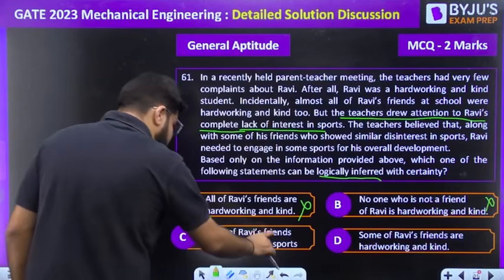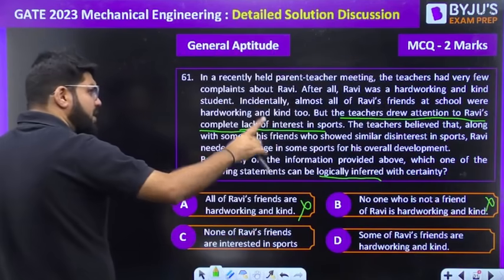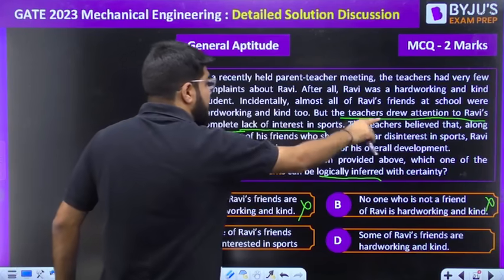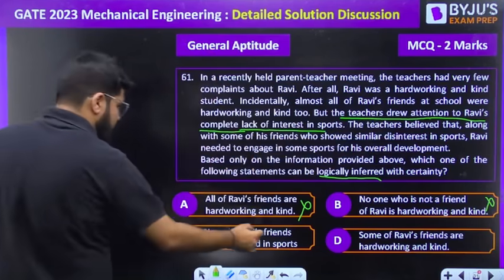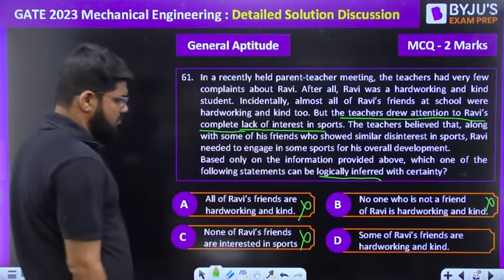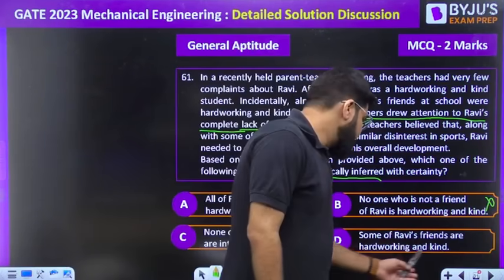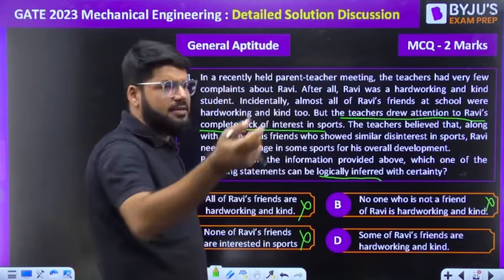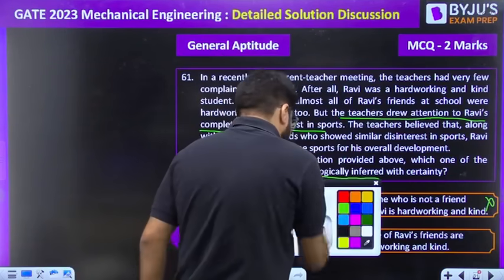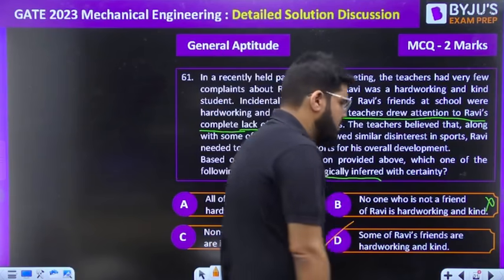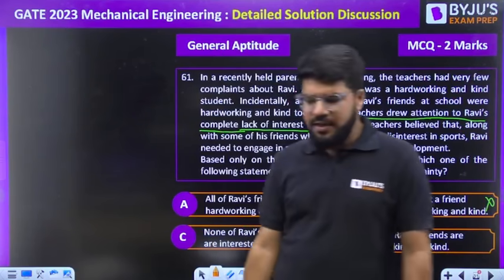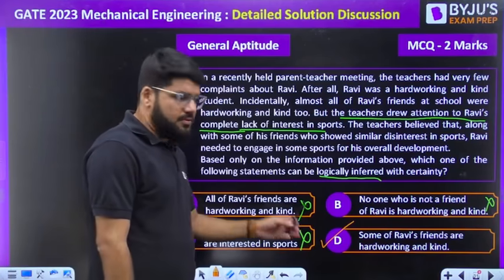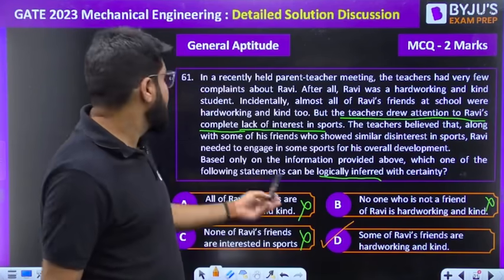None of Ravi's friends are interested in sports. No. Some of his friends showed similar disinterest in sports, but not others. Some of Ravi's friends are hardworking and kind. Yes, almost all of Ravi's friends are hardworking and kind. So D is the best possible option. Some of Ravi's friends are hardworking and kind, but not all. But not all. Okay. So D is the correct answer.